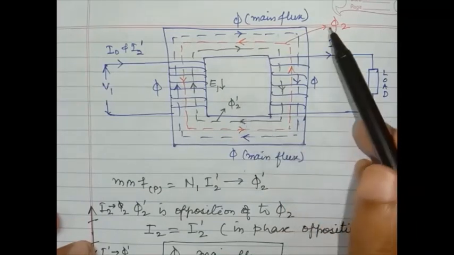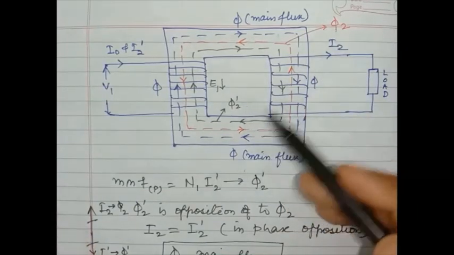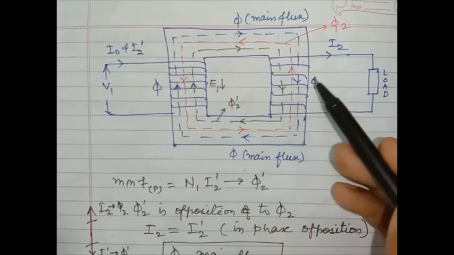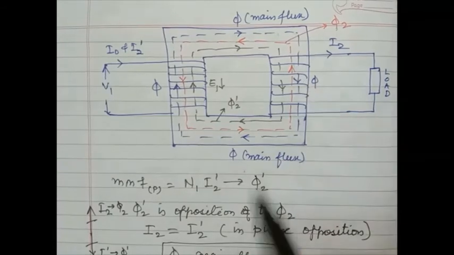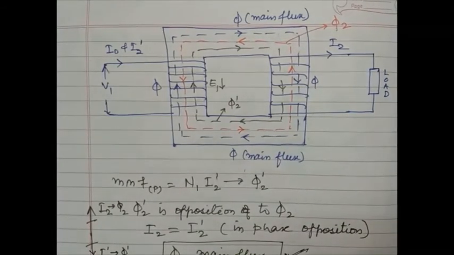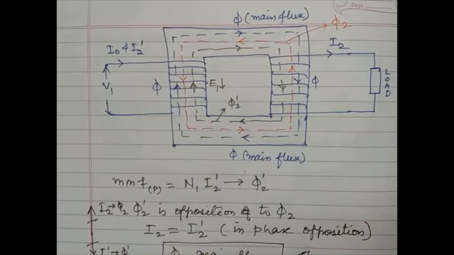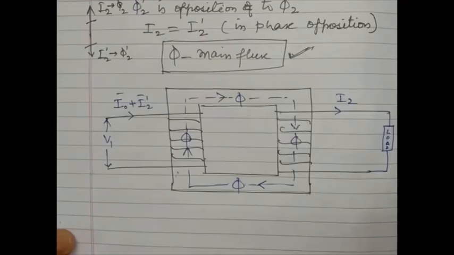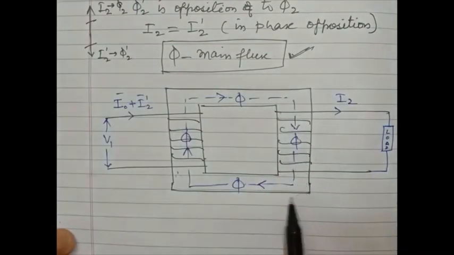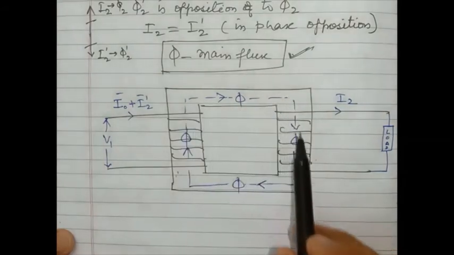Phi 2 dash and phi 2 cancel each other because they are in phase opposition, so only the main flux phi remains in the core.